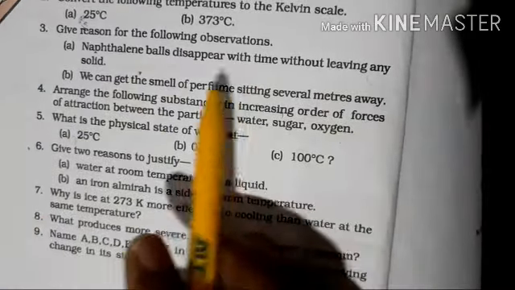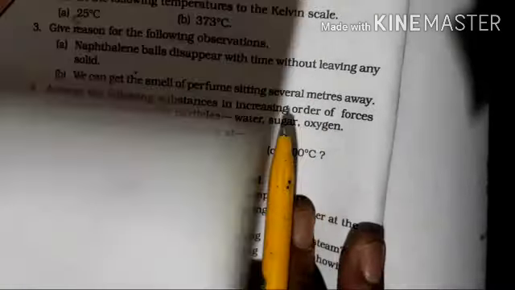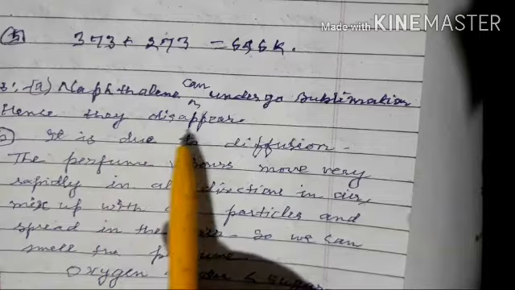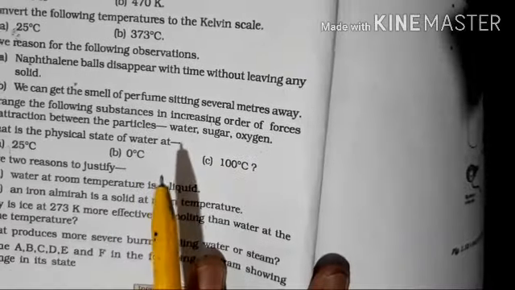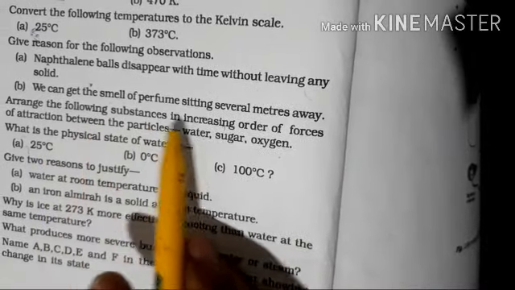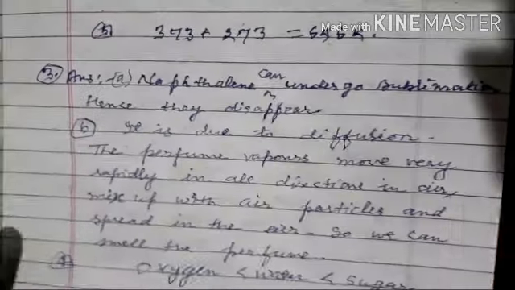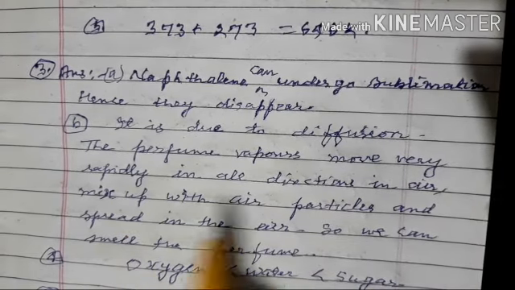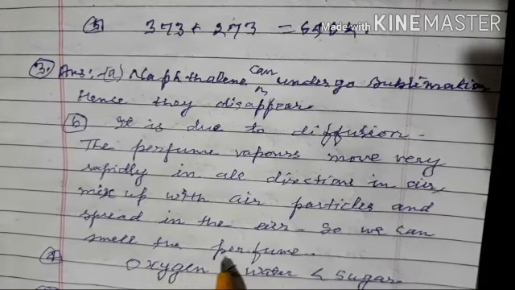Give reasons for the following observation. Naphthalene balls disappear with time without leaving any solid. Naphthalene can undergo sublimation, hence they disappear. We can get the smell of perfume sitting several meters away. It is due to diffusion. The perfume vapors move very rapidly in all directions in air, mix up with air particles and spread in the air, so we can smell the perfume.